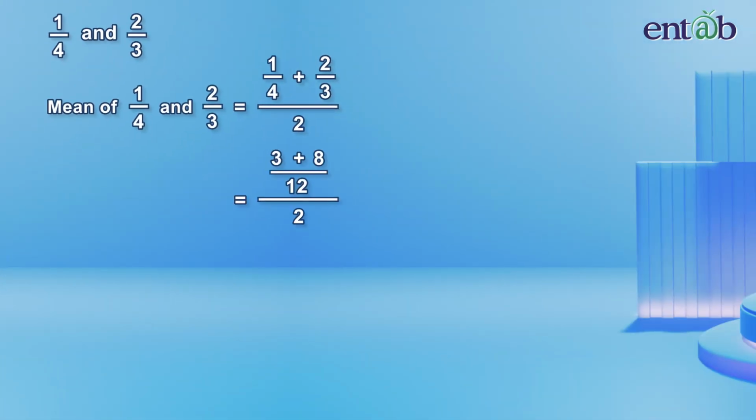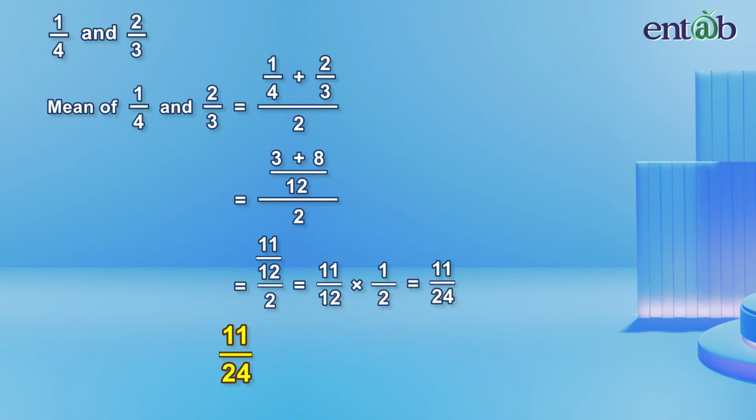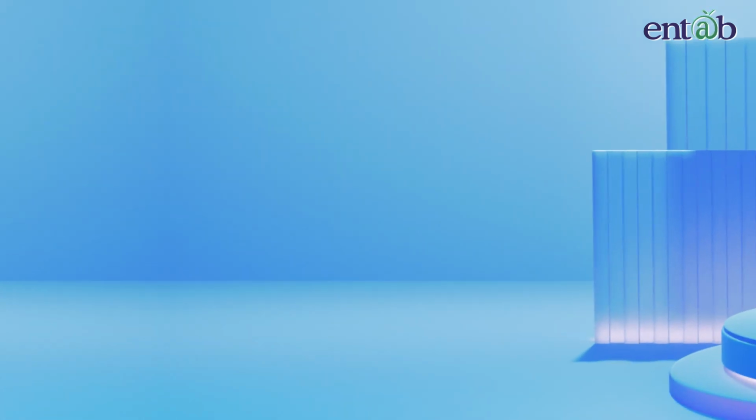The sum of fractional numbers will be 11 upon 12. So, we can divide 11 upon 12 by 2. We get 11 upon 24. 11 upon 24 is greater than 1 upon 4 and smaller than 2 upon 3. Let's check your understanding using this question. I hope you could answer the question right.